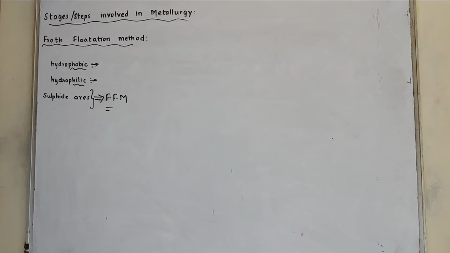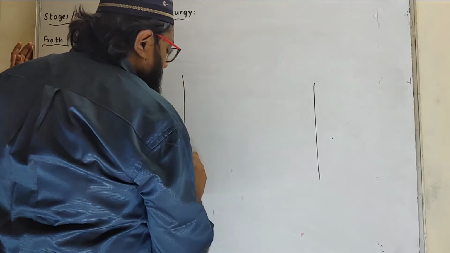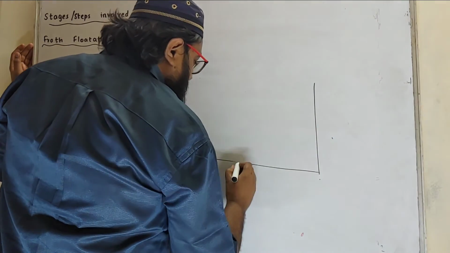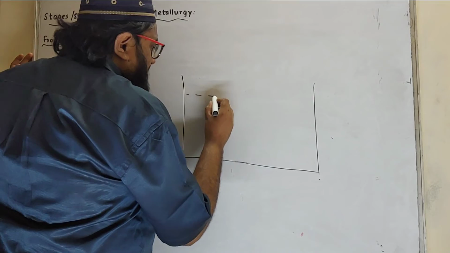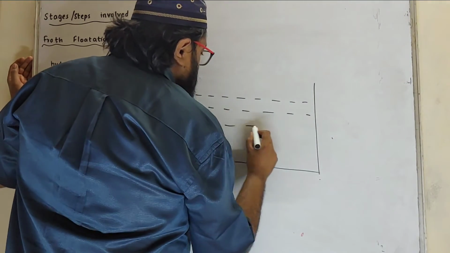Now in this method, what is the process? In the froth flotation process, finely powdered ore is introduced in a large tank. This large tank contains ample water, plenty of water.